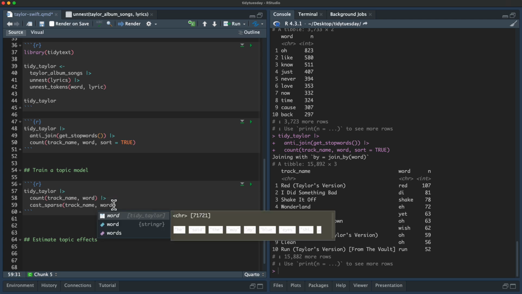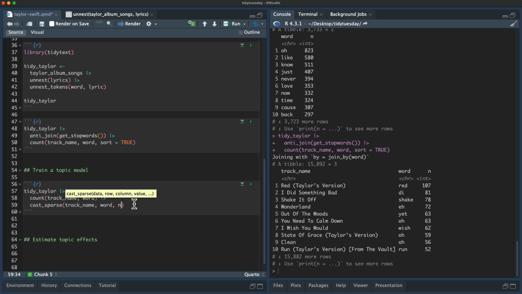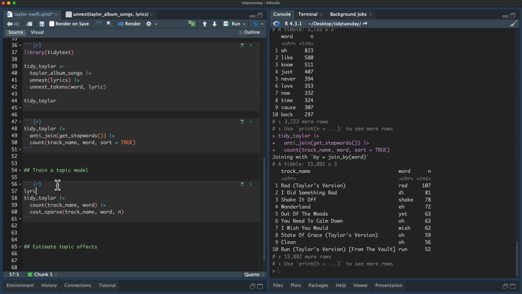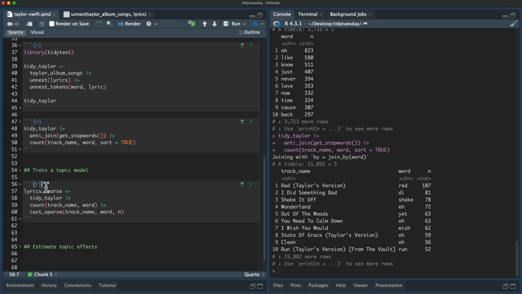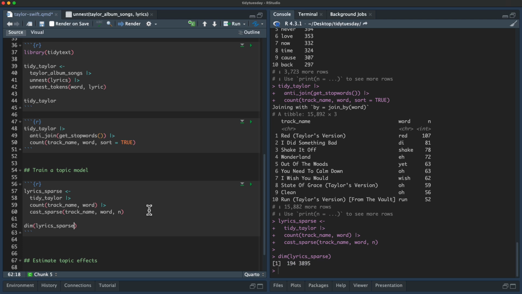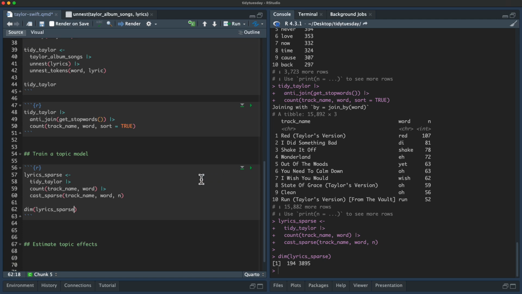Columns are the words, and here the value is n that we'll get. It's like this n that we have here. Notice that I did not remove stop words. It turns out there is some research out there that removing stop words you typically don't want to do, because how the stop words are used can be important in the topics. So it's better practice not to remove those from this.